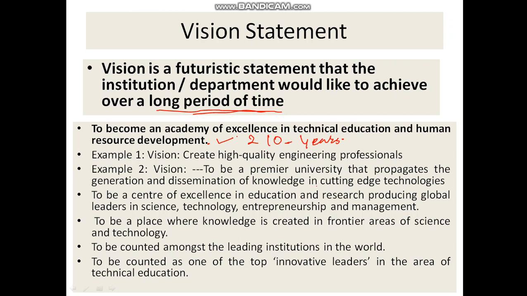Some examples I am giving. Our vision is to, let us say, create high quality engineering professionals, or the vision is to be a premier university that propagates the generation and dissemination of knowledge in cutting edge technologies. Or let us say some institute has this as a vision statement: to be a center of excellence in education and research, producing global leaders in science, technology, entrepreneurship and management.